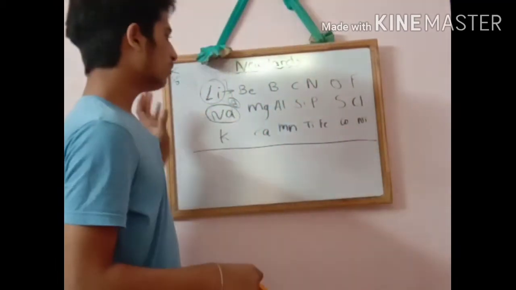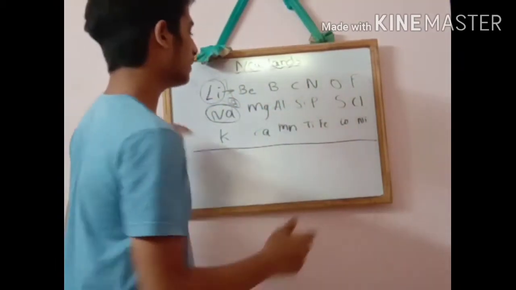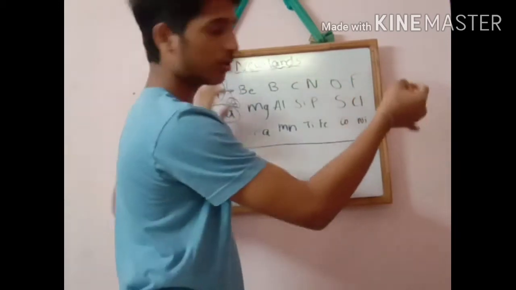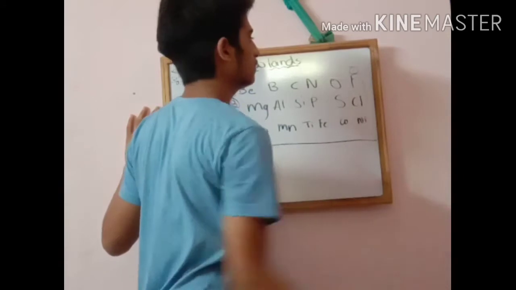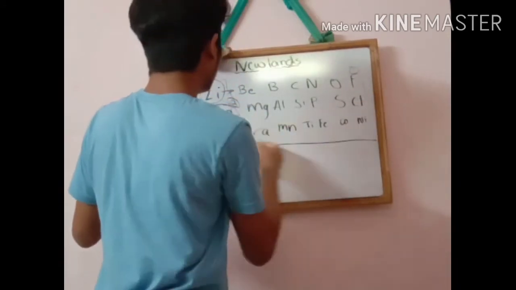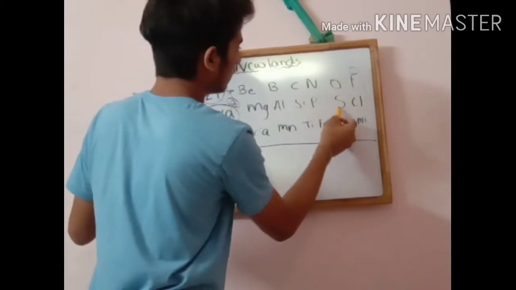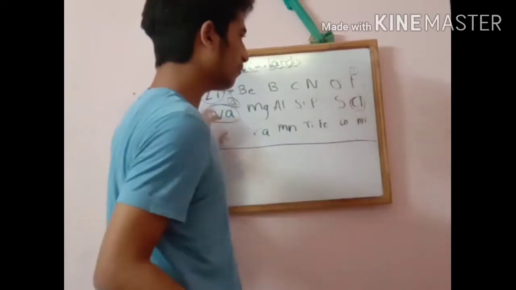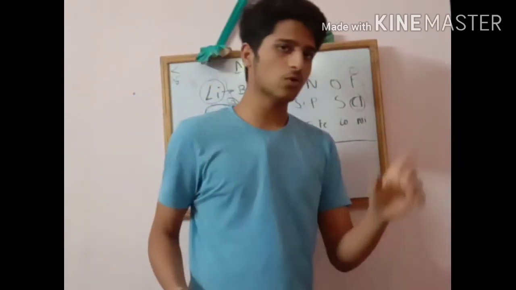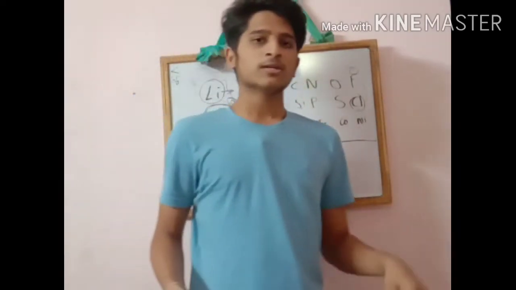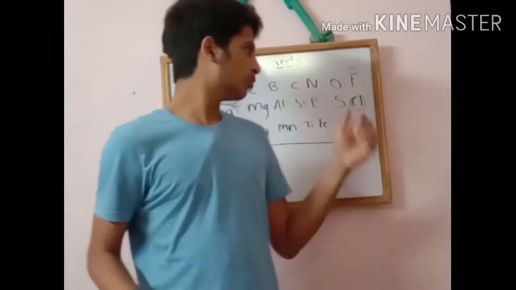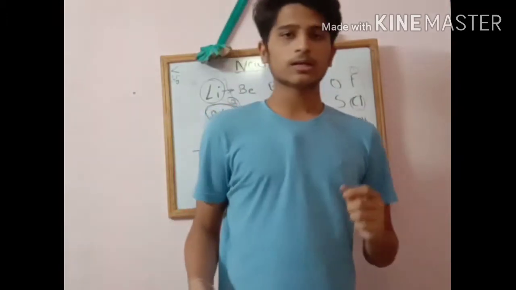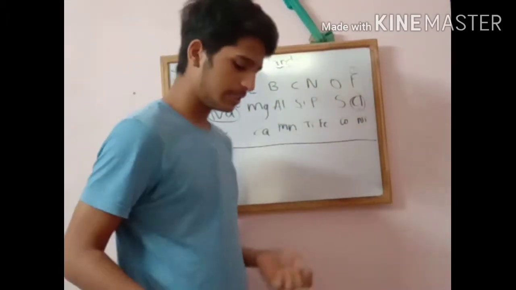Okay friends, now let us see how it is applicable. Now let us see for chlorine. Fluorine and chlorine, let us see. Let us think fluorine is the first element, and 1 2 3 4 5 6 7 8. Yes, in the modern periodic table also we can observe that fluorine and chlorine belong to the 7th group, that is 7A or group 17. They show similar properties. We can understand it like this.